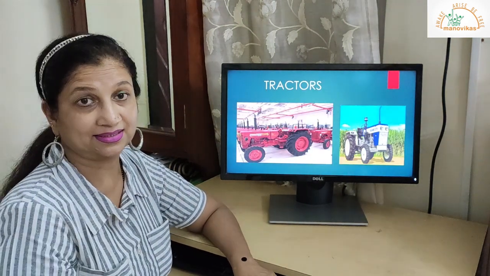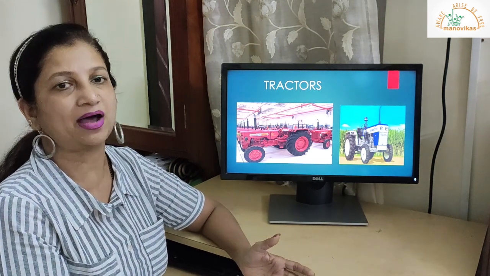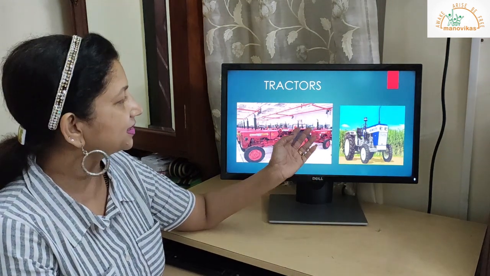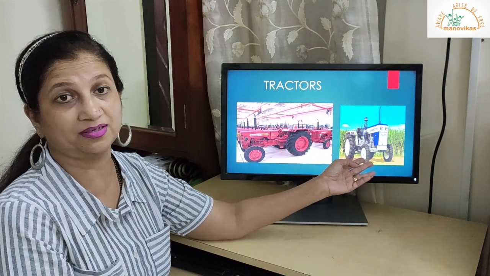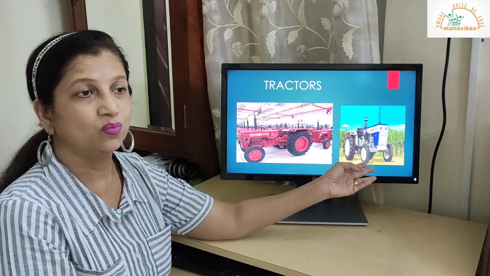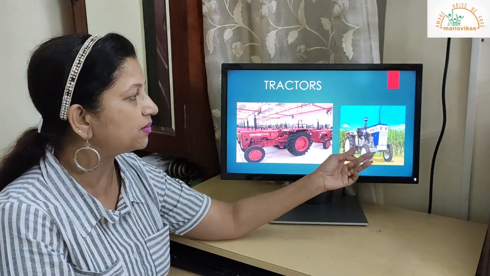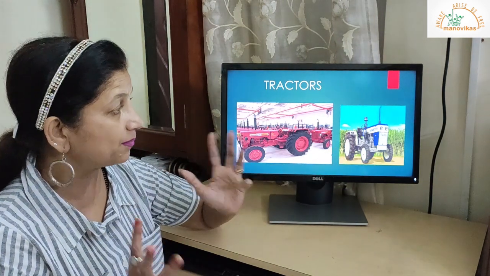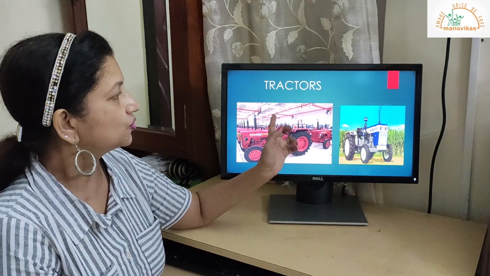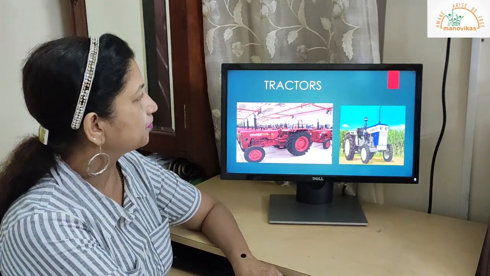Next, tractors. Most of the farmers use tractors to do their farming. So the tractor industry, and you can see the modified tractor, children, the latest tractor which the farmers use. I picked up a picture of a very modified tractor. You can see the wheels, they are very big, very fat. So tractor industry is another industry or factory.